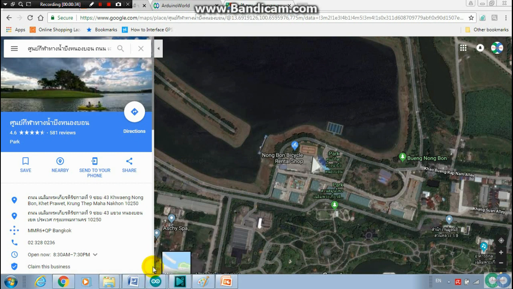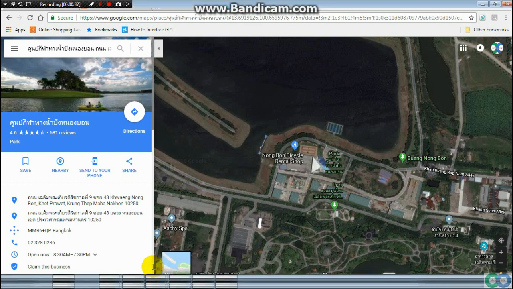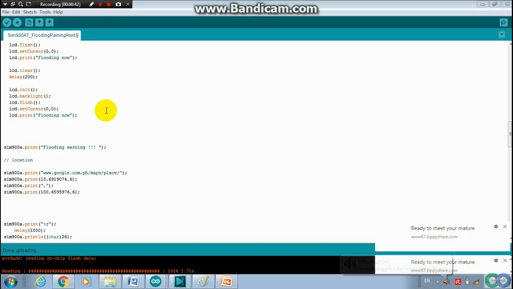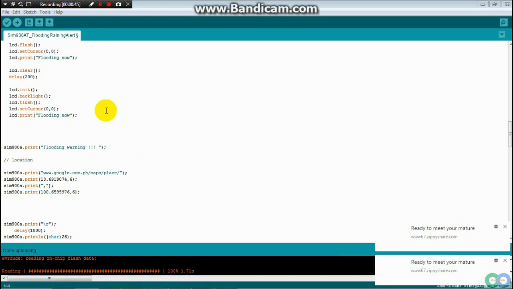In the next step, you just use the same code for the program. You just add the program from here. Exactly, only here it is google.com, Google Map, and your latitude and longitude here. That's it.